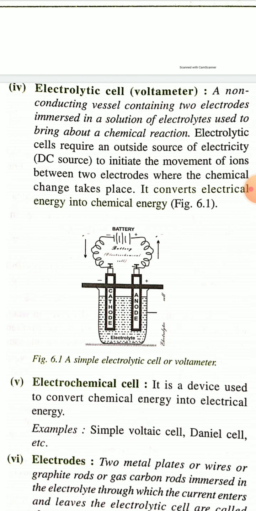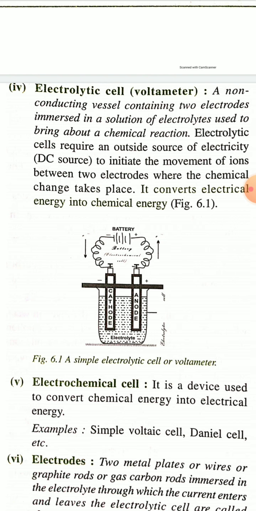An electrolytic cell contains two electrodes, and you have to supply direct current, DC, from an external source, and this current brings about the chemical change in this cell.